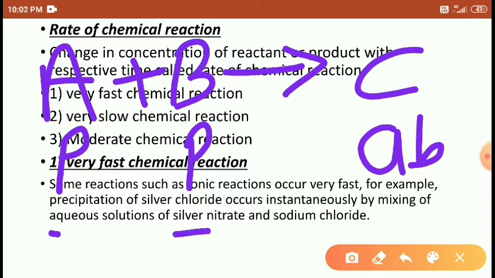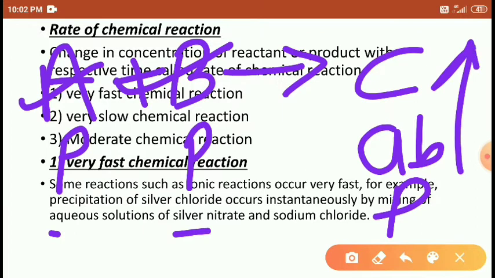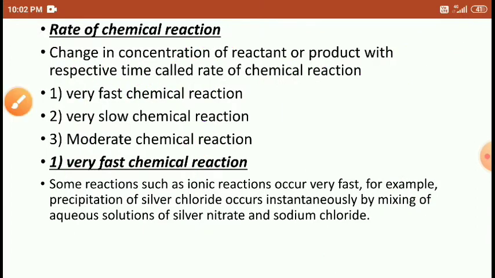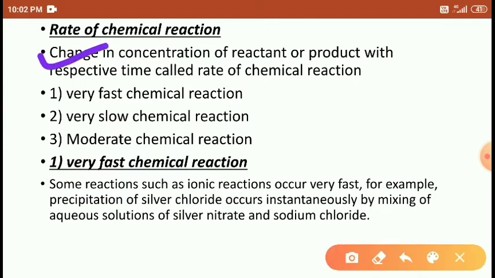Both are transformed into product C. So the reactant concentrations, of A and B, go on decreasing and the product concentration goes on increasing. So the change in concentration of reactant and product with respect to time is called the rate of chemical reaction. Right, students?